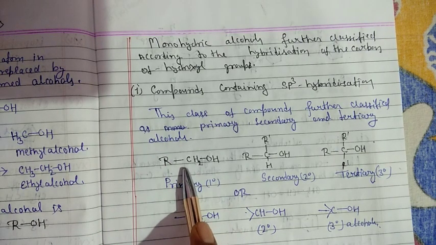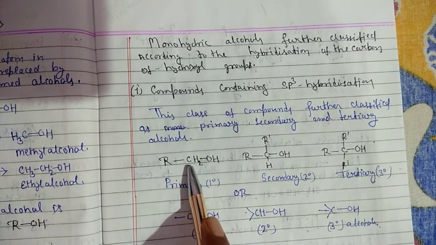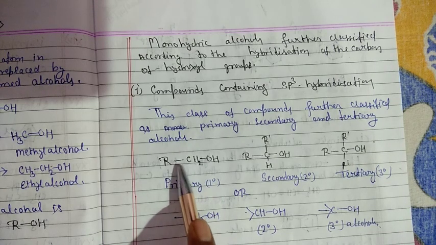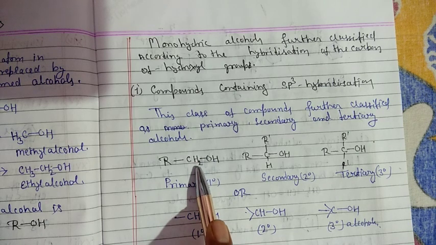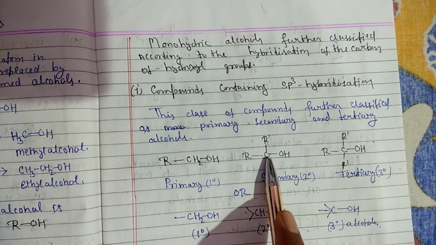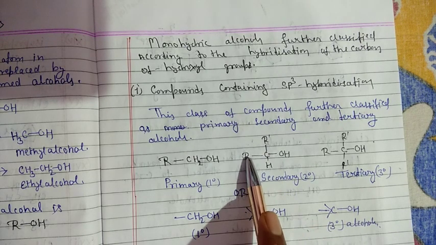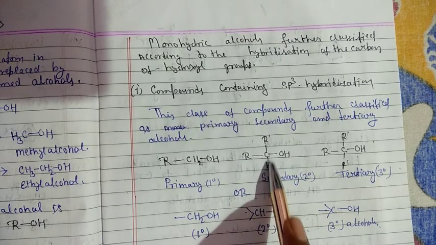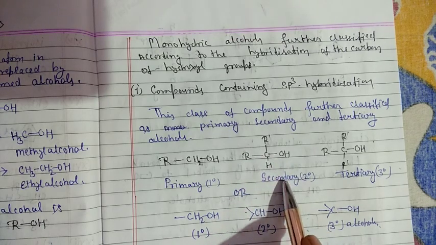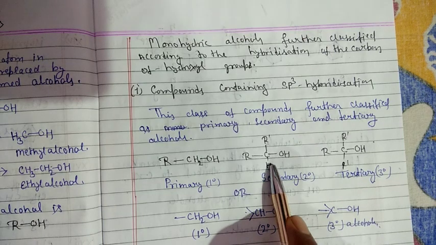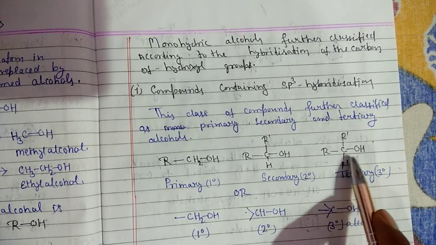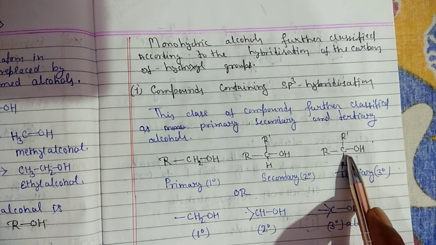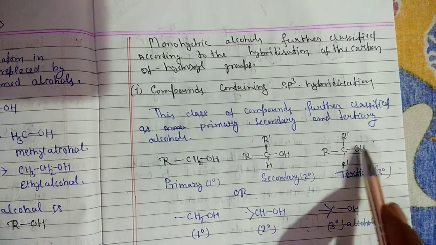Primary alcohols: if the carbon atom containing the OH group has one alkyl group or two hydrogen atoms, this is known as a primary alcohol. If the carbon atom containing the OH group has two alkyl groups, either same or different, with one hydrogen atom, this is known as a secondary alcohol. If the carbon atom has three alkyl groups and no hydrogen atom, this is the tertiary, that is 3-degree alcohol.